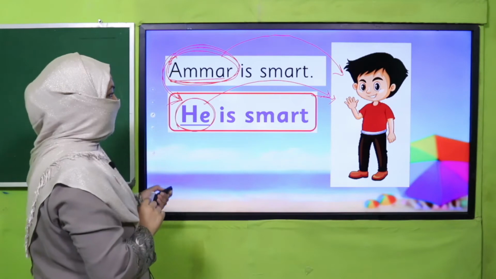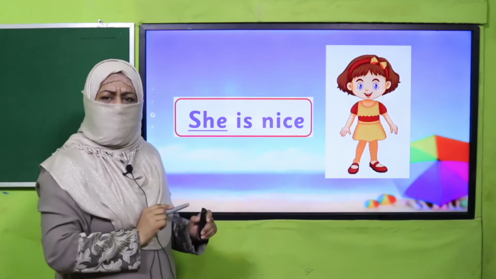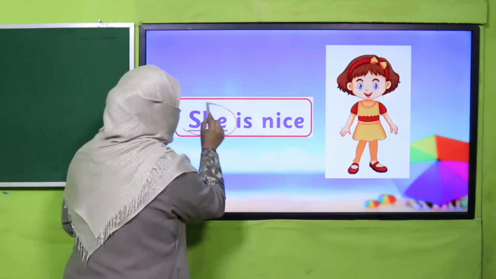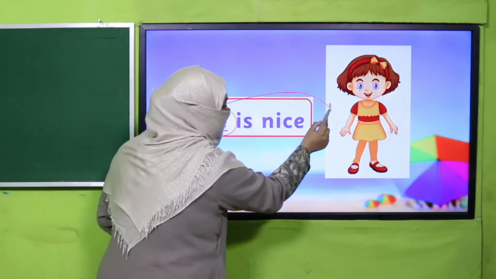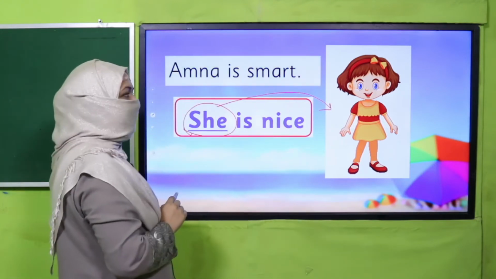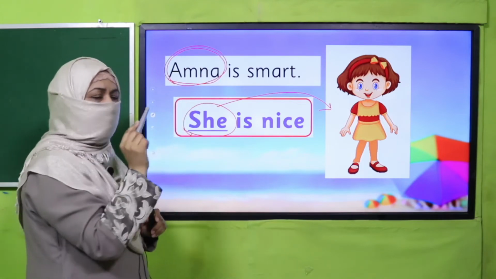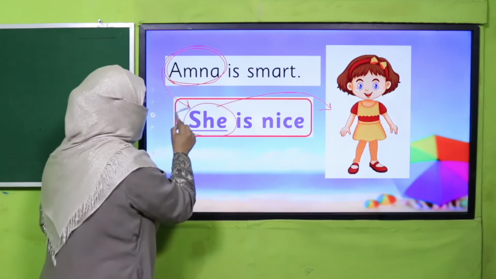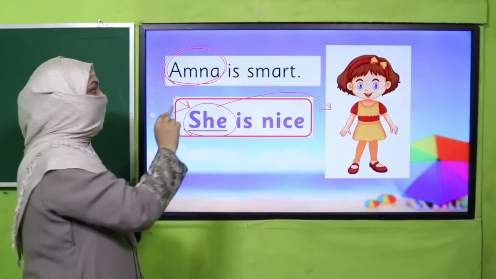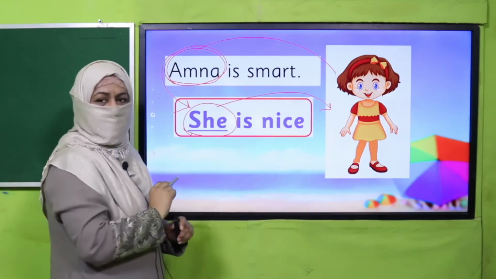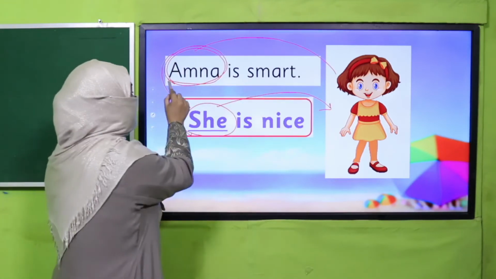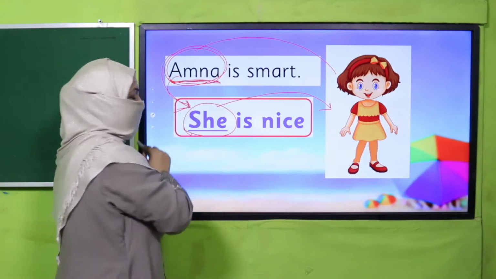Right? The next example is "She is nice." Why have we used "she" here? Because she is a girl. Maybe her name is Amna. "Amna is smart." So, Amna is a naming word which we have replaced with the substitution word "she." Why? Because Amna is a girl. So, we replace the naming word of a girl with "she."